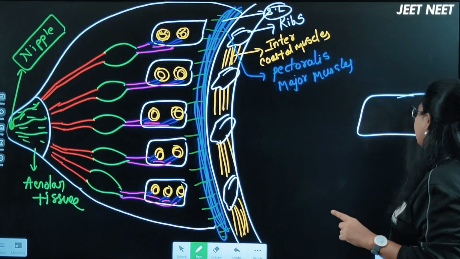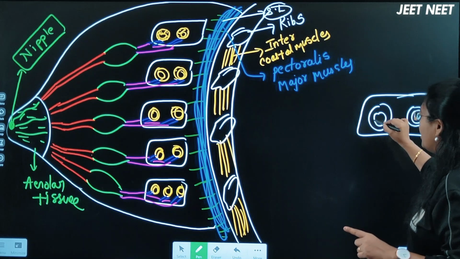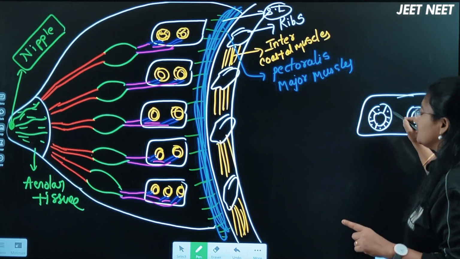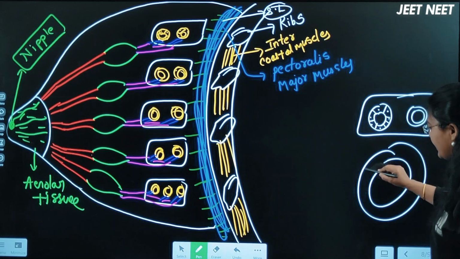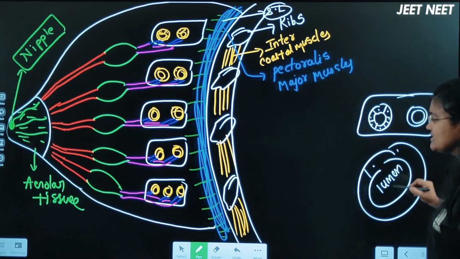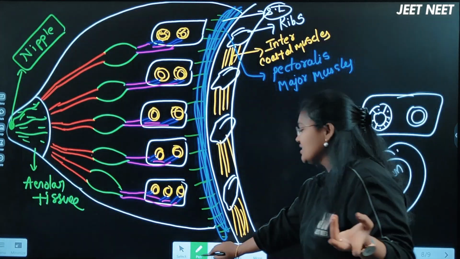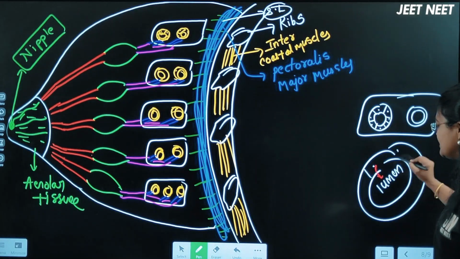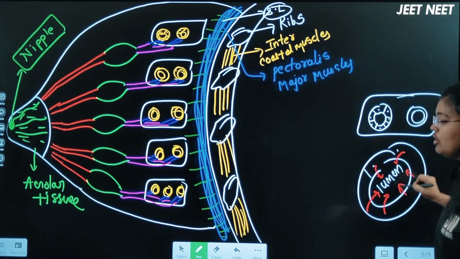Each lobe inside has alveoli present, right? These are the alveoli. An alveolus is a cluster of cells. Which cells here? Those are the epithelial cells. If I consider this as the alveolus, all these are the cells, and inside that is the lumen. This one we call the lumen. The lumen of the alveoli is the place where milk synthesis happens. Milk is synthesized by these epithelial cells, and they secrete this milk into the lumen of the alveoli.